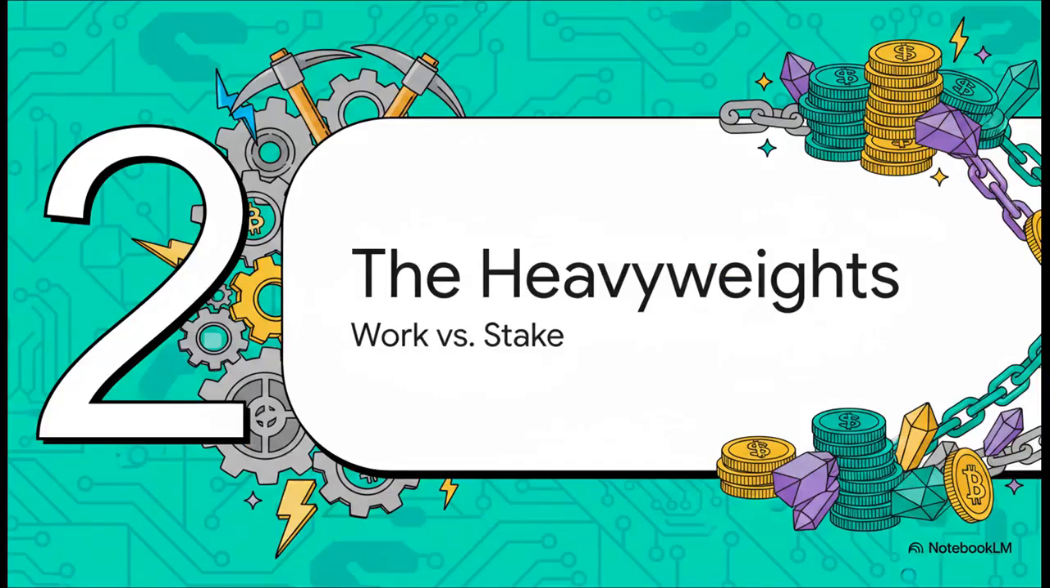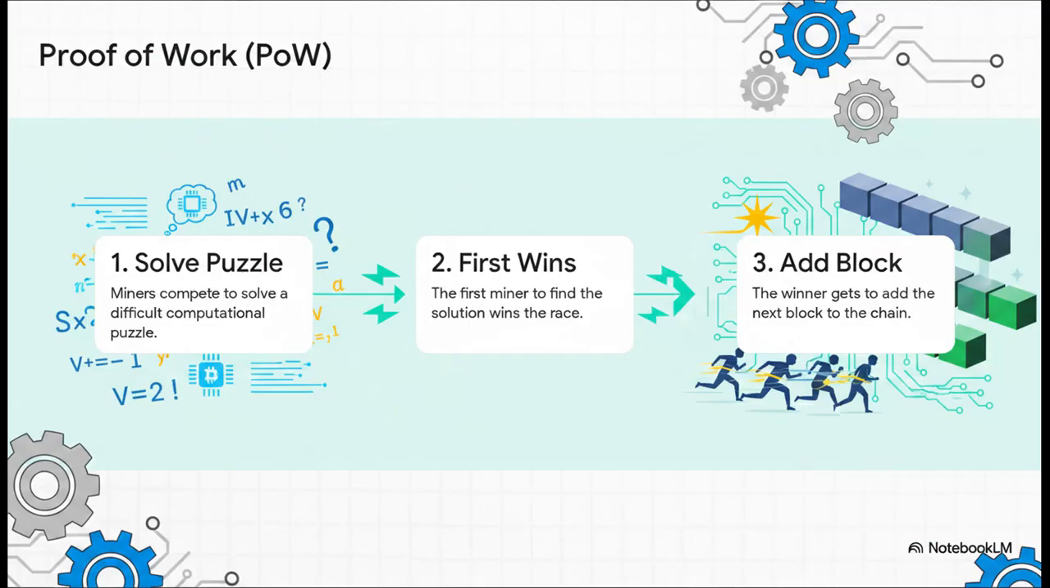Okay, chapter 2. Time for the main event. We're going to look at the two most famous, most important rulebooks in the entire crypto universe, proof of work and proof of stake. First up, you've got proof of work. This is the original, the one Bitcoin is built on. And honestly, you should think of it as a massive global math competition. All these computers, called miners, are racing around the clock to solve a really hard puzzle. First one to get the answer wins.